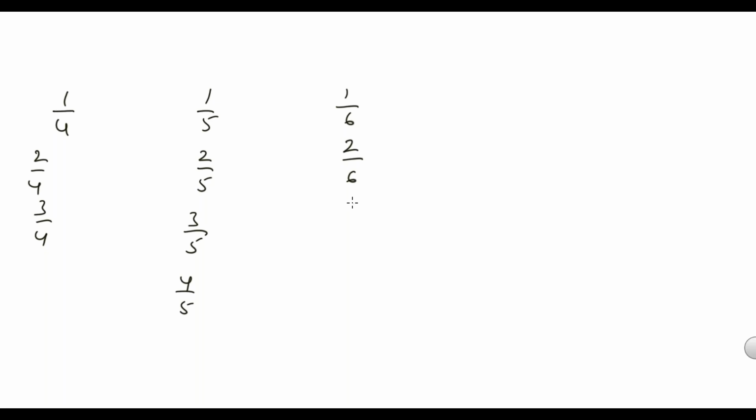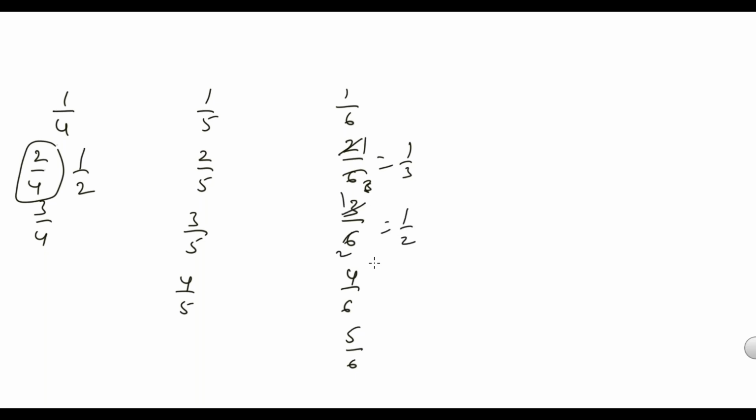Right? Here some values you get by default. By default means, for example, 1 by 2 is done, and 2 by 4 is 1 by 4 twice. 2 by 4 is nothing but 1 by 2. So half is already done for you. Half is nothing but 50%. Same way, after 1 by 6 comes 2 by 6. 2 by 6 means 2 1s, 2 3s. 1 by 3 value is same as 2 by 6. 3 by 6 is nothing but half. 4 by 6 is nothing but 2 by 3. Where you have done 1 by 3, you have done 2 by 3 too. Same value you can write.